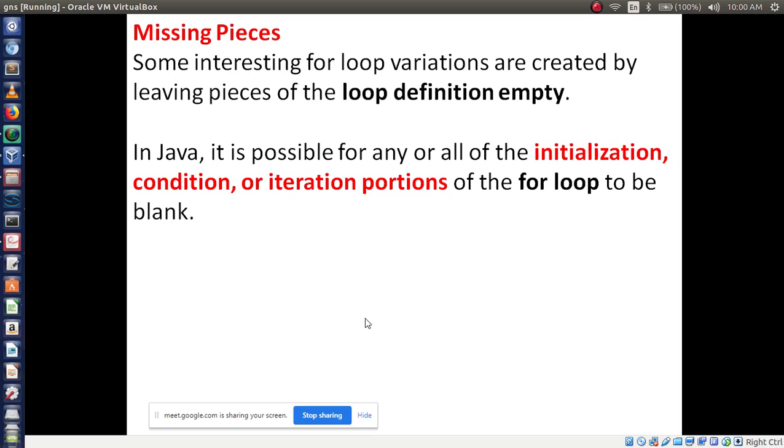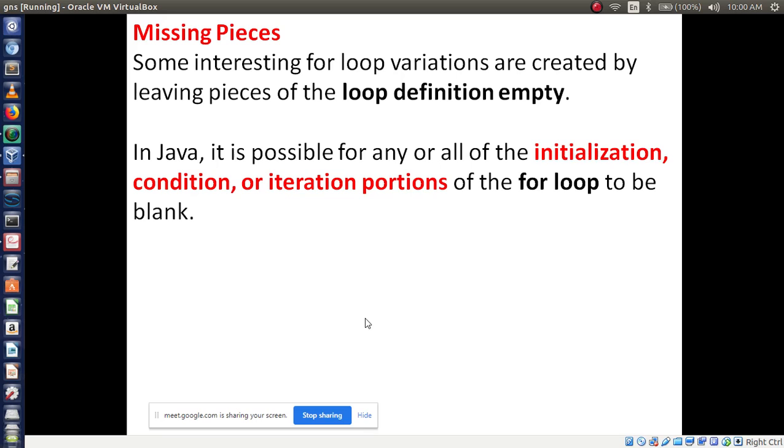Missing pieces. So third variation, all of you write missing pieces. Some interesting for loop variations are created by leaving a piece of the loop definition empty. Compulsorily in a for loop we use initialization, condition, and increment or decrement. Three kinds of statements we have, but we can miss those.